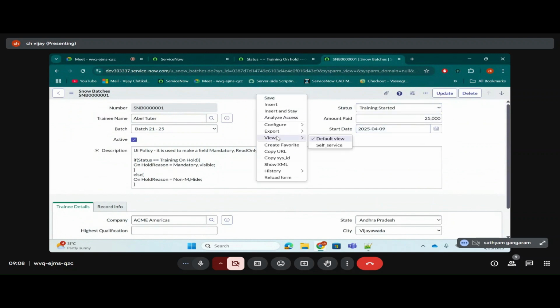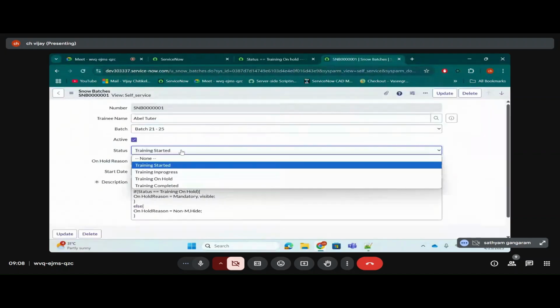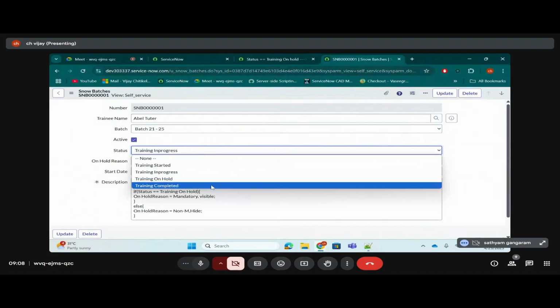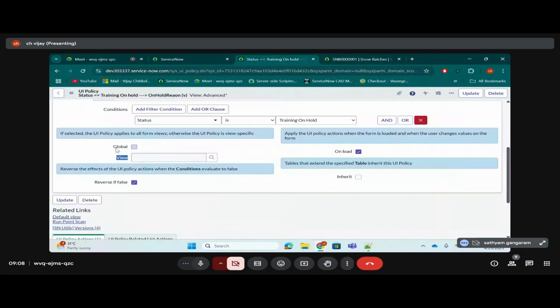Okay. Let me switch to self-service view. Can you tell me, is it working here? No. It's not working. You see? It should be hidden. It is not hiding. It should be mandatory and visible. It's not doing that. So, if the global checkbox is checked to true, no matter how many views you are having, it will work on all the form views. If you uncheck it, it will work only in one view. If you uncheck it and leave the view name empty, it will work on the default view.